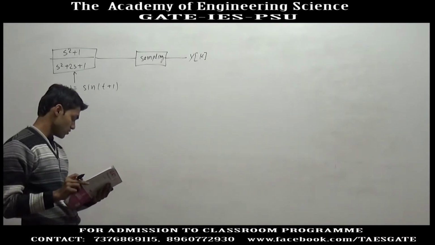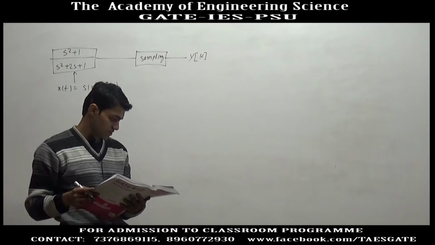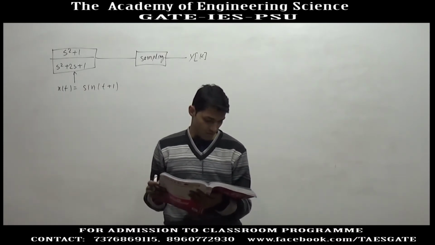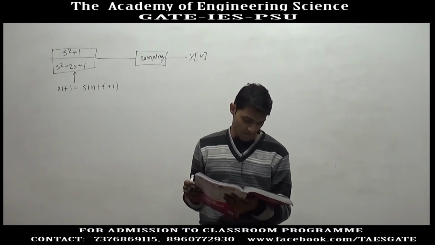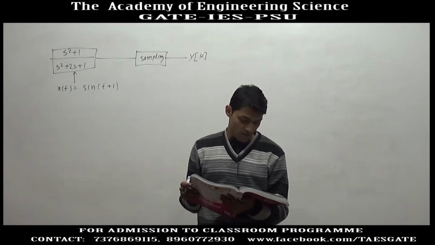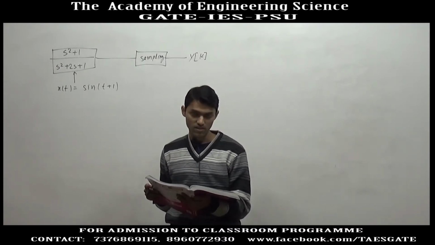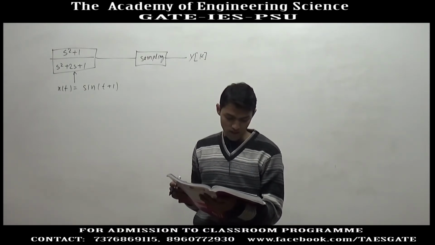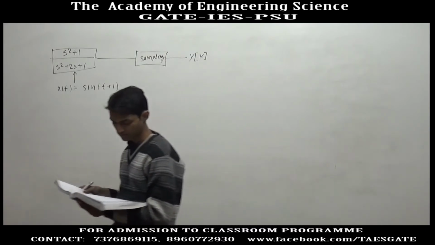Which of the following is true? There are 4 options given about y. Option A says y is 0 for all sampling frequencies omega s. Option B says y is non-zero for all sampling frequencies omega s. Option C says y is non-zero for omega s greater than 2 but 0 for omega s less than 2, and option D says y is 0 for omega s greater than 2 but non-zero for omega s less than 2.